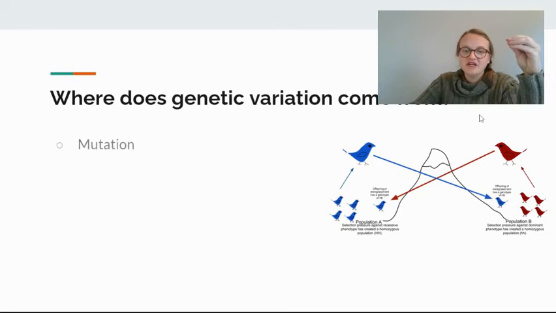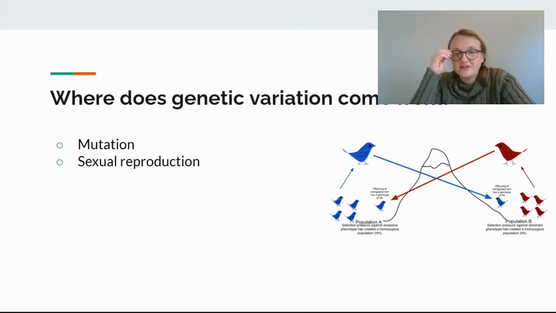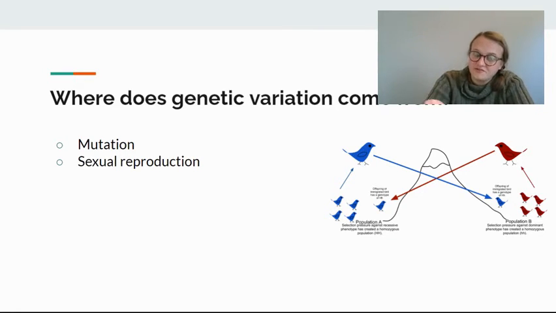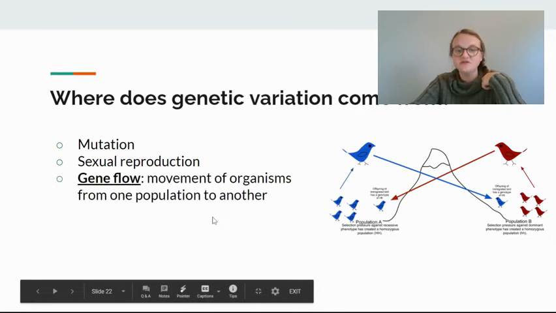So that genetic variation can come from a few different things. Mutations, sexual reproduction definitely increases genetic variation because everything that is produced via sexual reproduction is going to end up genetically different than anything else, right? Because you get 50% of your DNA from mom, 50% from dad. So that's why even siblings, if you have the same parents, are completely different. So mutation, sexual reproduction, and something called gene flow.